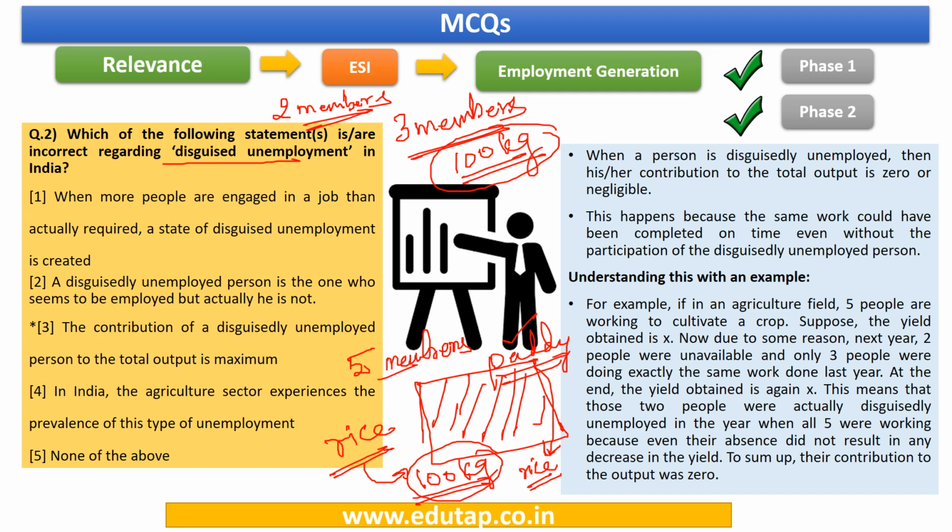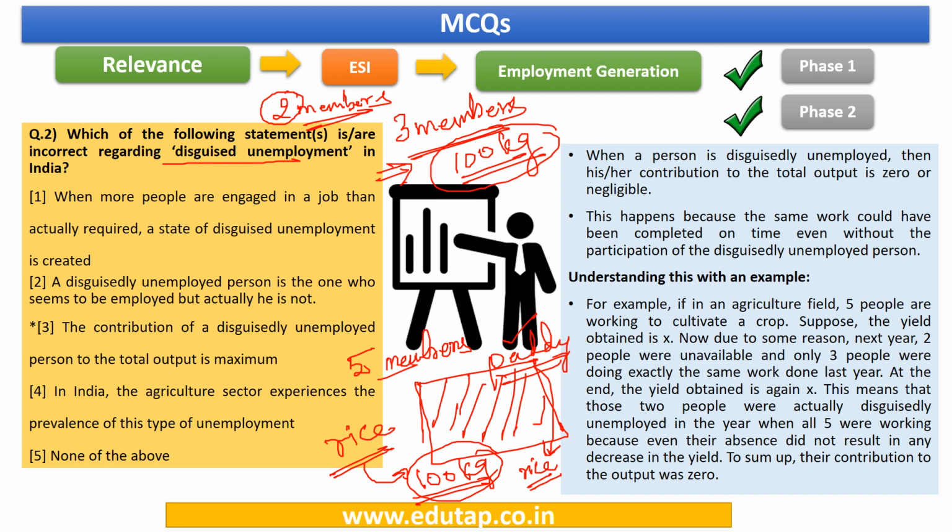Now what happens, we realize that these 2 members were actually disguisedly unemployed. That means this particular work actually required only 3 members, but instead of that there were 5 members working for the same work. So this means that these 2 members, even if they weren't there, the same amount of output is actually expected.